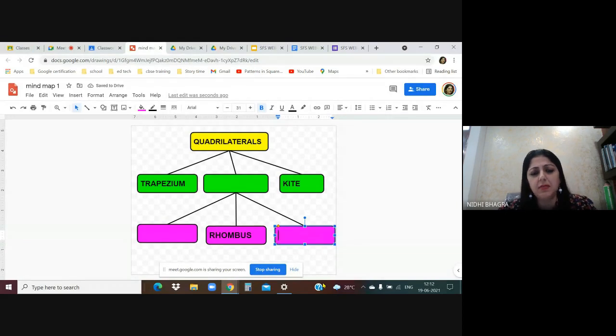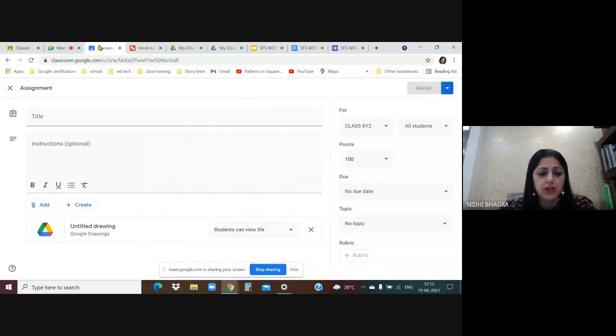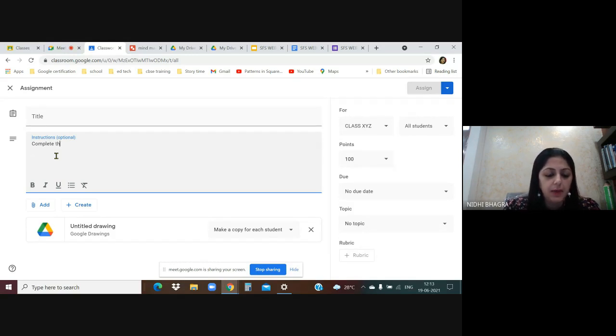This is just a basic mind map. Depending upon whatever your concept is, leave some boxes empty. Then go back to the classroom, select an option, make a copy for each student, give them instructions, complete the mind map. So this can be one of the activities, your subject enrichment activities, complete the mind map.